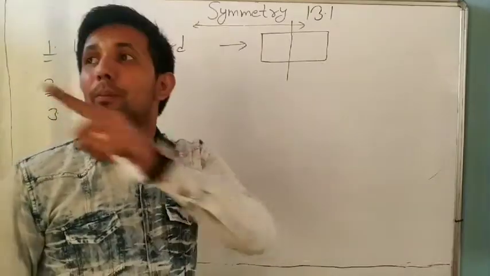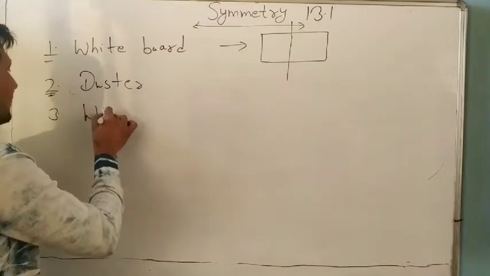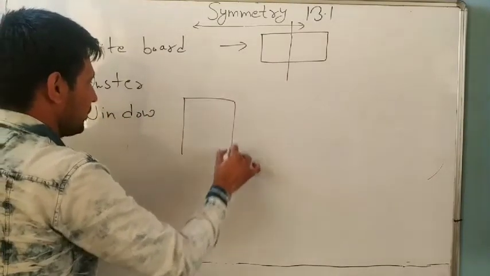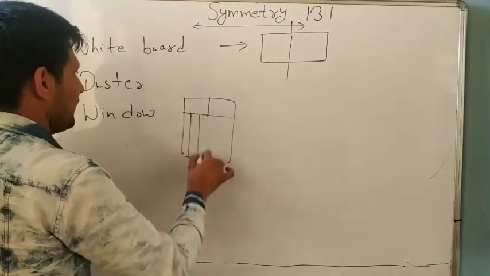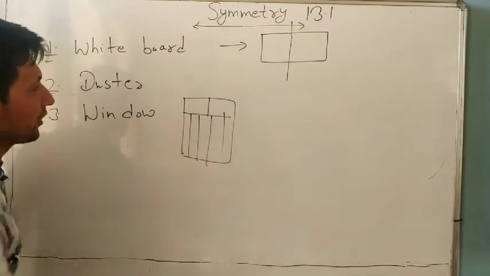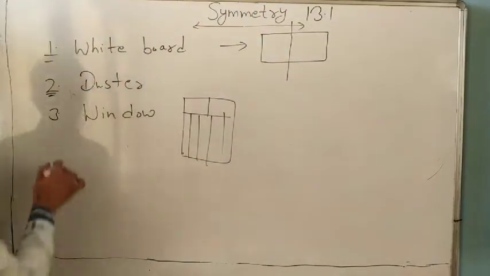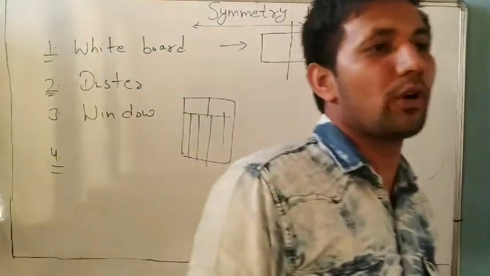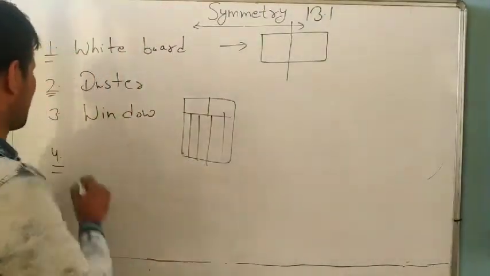Third example, what will we write? In your room and in our home, you can say window. Yes, window has also a line of symmetry. Either you take horizontal or vertical, it is a line of symmetry. For one more example, you write yourself. In our television also there is a line of symmetry.